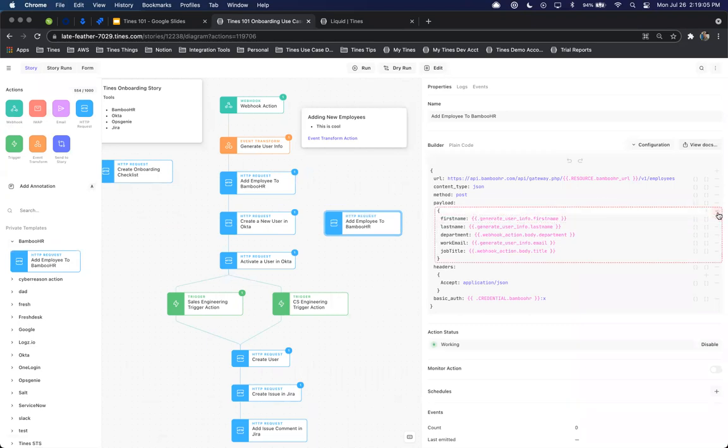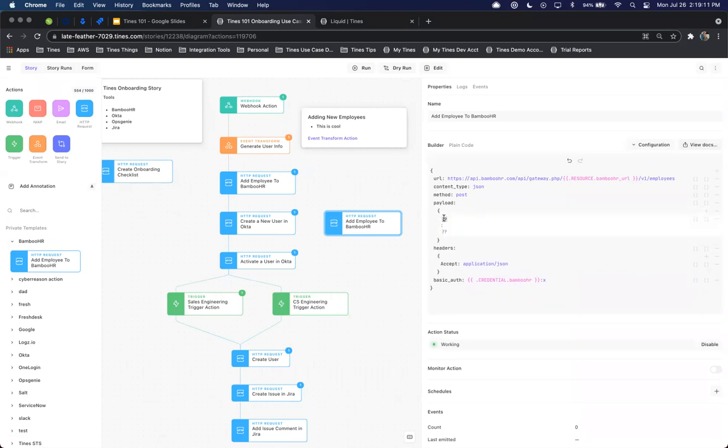And instead of taking a look at all of this information here, we can simply say hire date, and we can paste this in. And instead of doing now, we can say, let's take a look at now minus the last 24 hours from today.